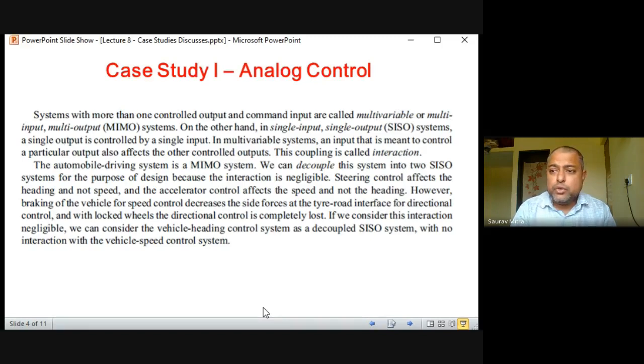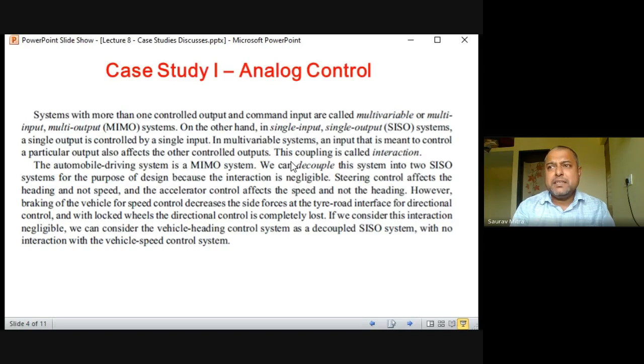And here there are two inputs we are controlling. So we are controlling speed, we are controlling direction. It is called a multi-input MIMO system. On the other hand, in a single input, single output system, a single output is controlled by a single input. In a multi-variable system, an input that is meant to control a particular output also affects the other controlled output. So in this case, what they are saying is the two variables that we are controlling sometimes may be interrelated.